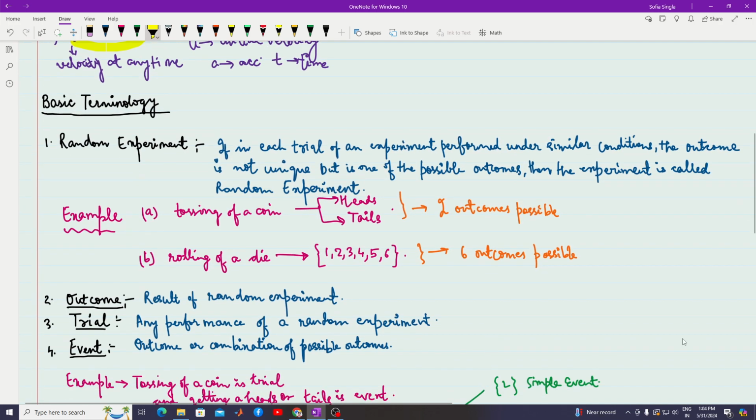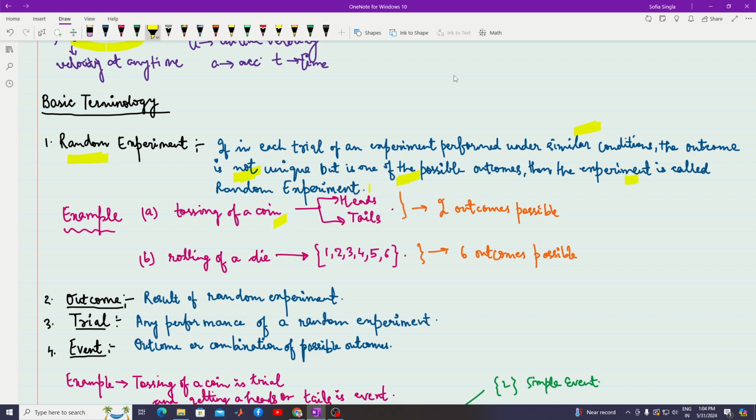Now the basic terminologies which we are going to make use of. The very first is random experiment. Suppose I perform some experiment and I do it again and again. Each time I perform the experiment, that becomes a trial. Under similar conditions, as we have said earlier, if the outcome is not unique but is one of the possible outcomes, then the experiment is called a random experiment.